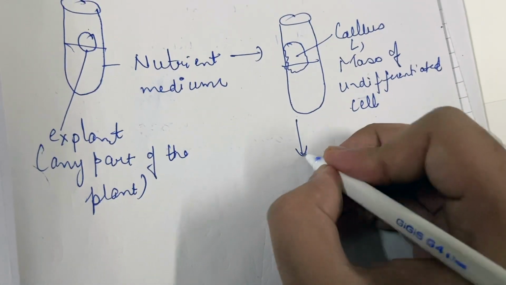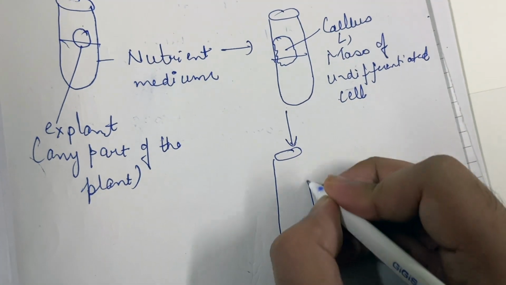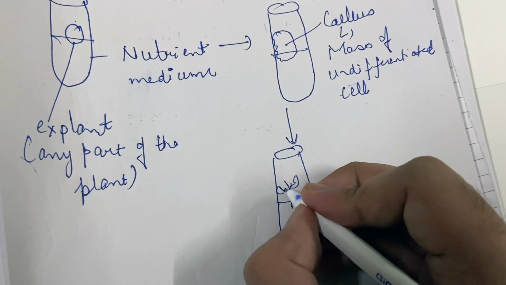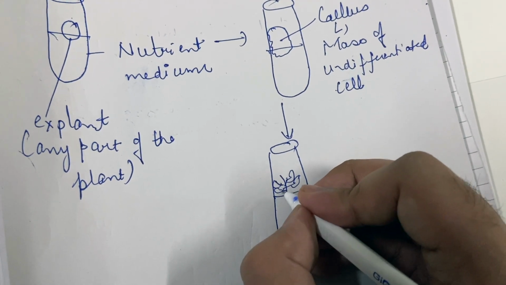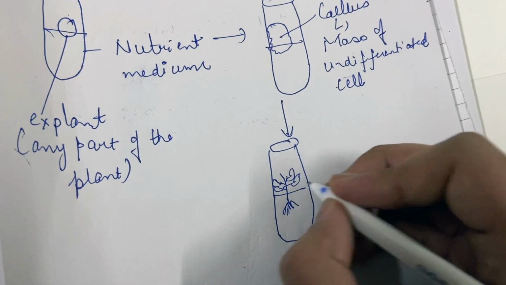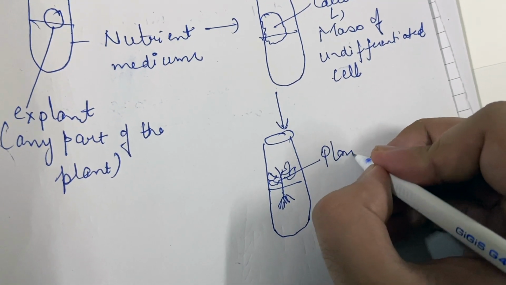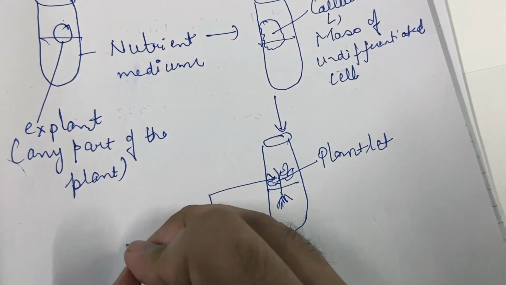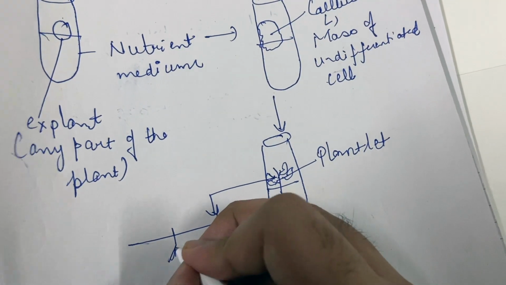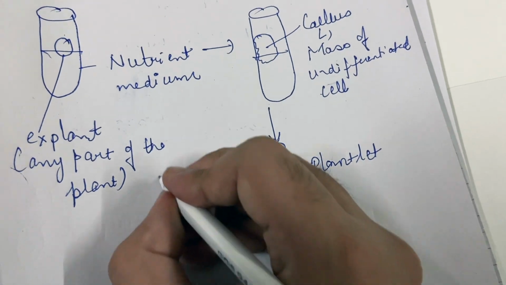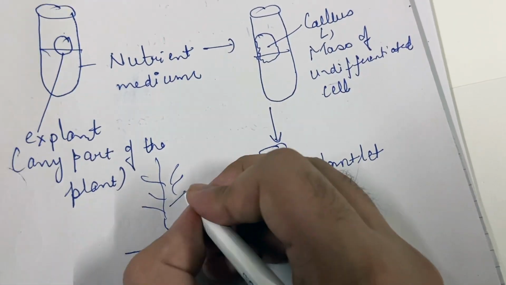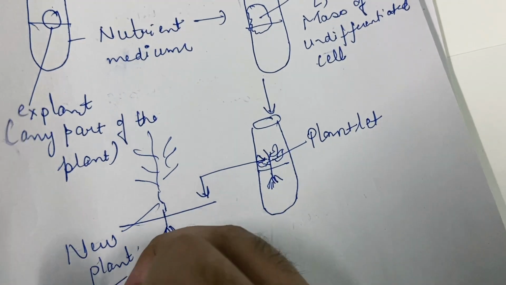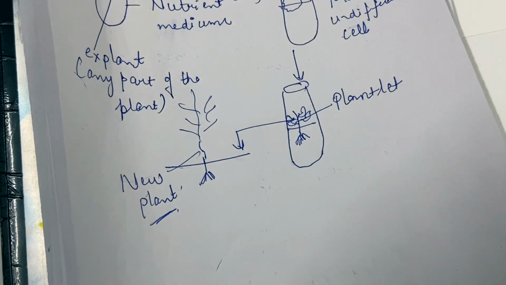After some time, this callus will develop into a small plantlet. This plantlet would be rooted inside the soil and it will develop into a new plant. So this is tissue culture.